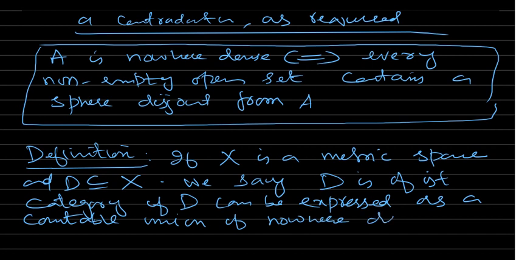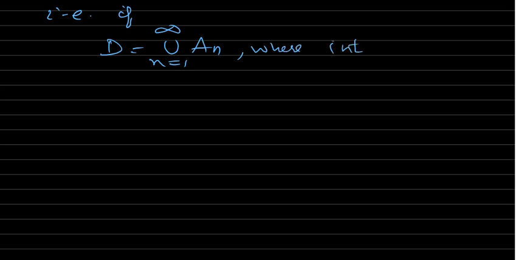That is, if D is equal to the union of A_n, where n runs from one, a countable union, meaning that we can enumerate them, where they are all nowhere dense sets, where the interior of the closure of A_n is the empty set for all n greater or equal to 1.